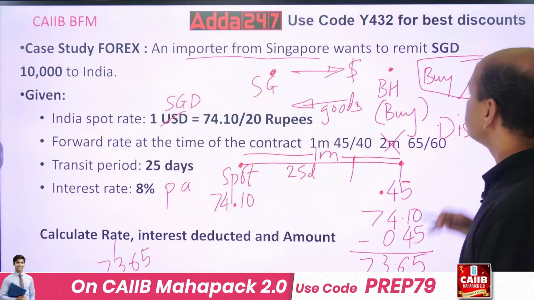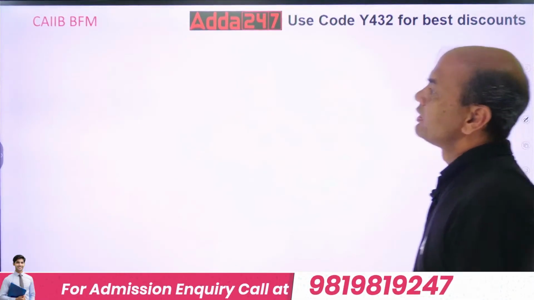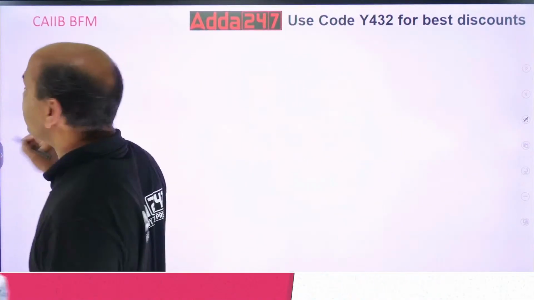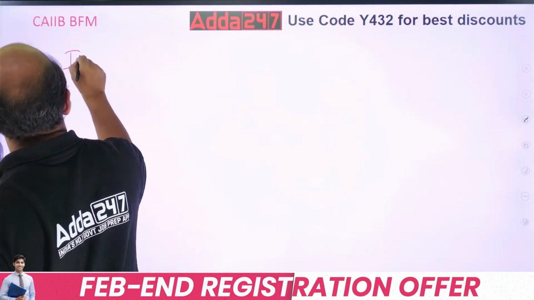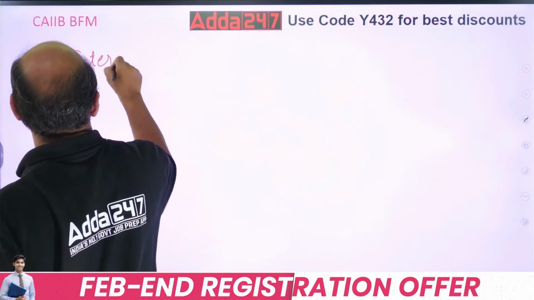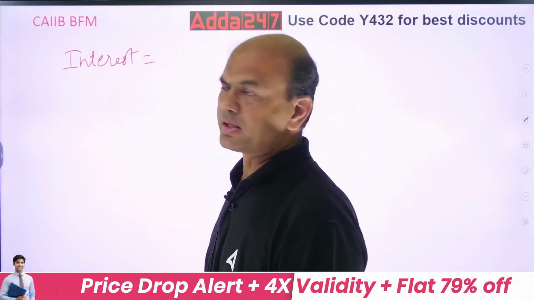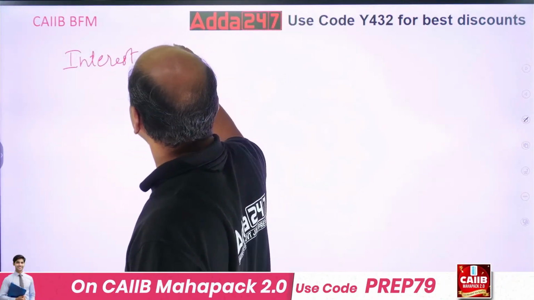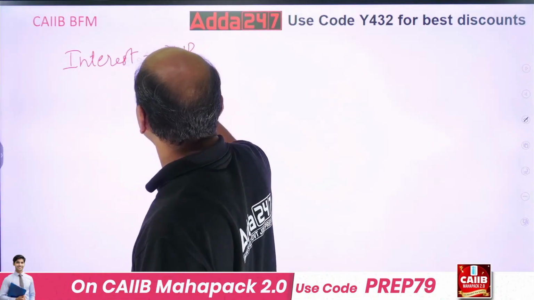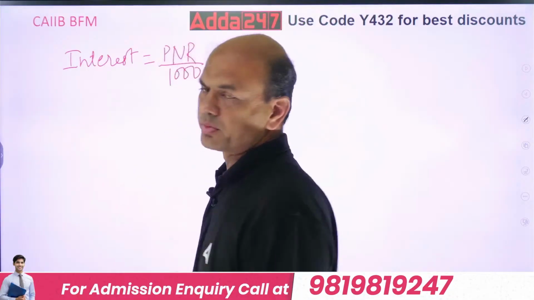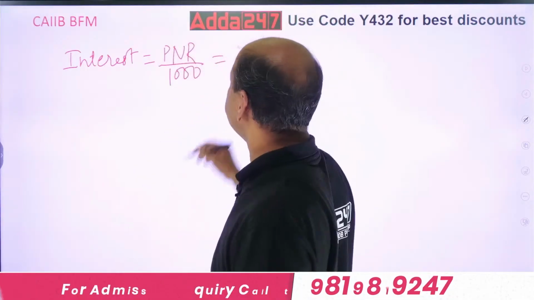So 10,000 into, see, how much is the interest? Interest formula is the same as simple interest, PNR upon 100. What is P? P is the principal amount, means SGD amount, 10,000.